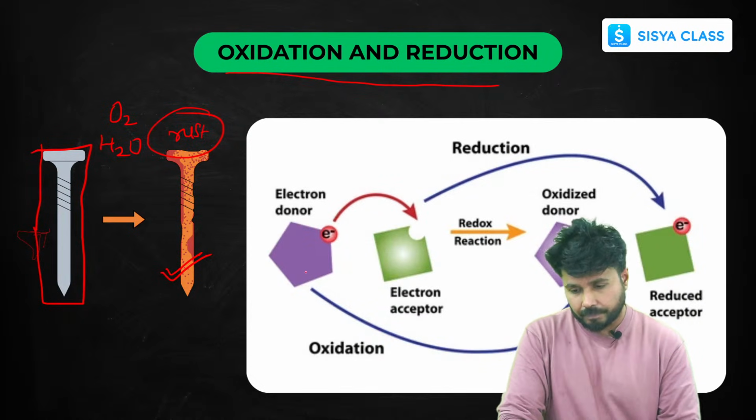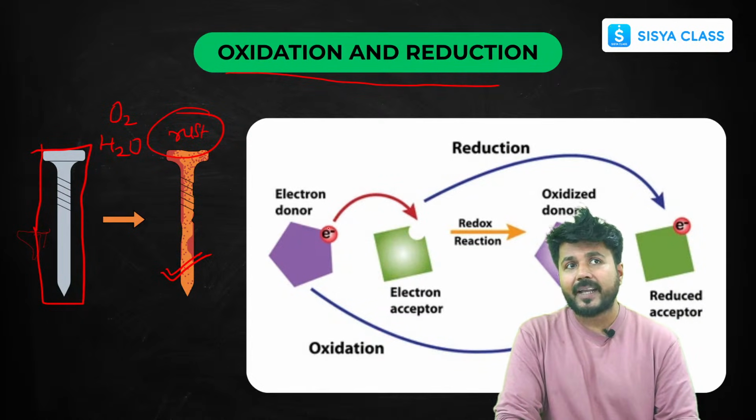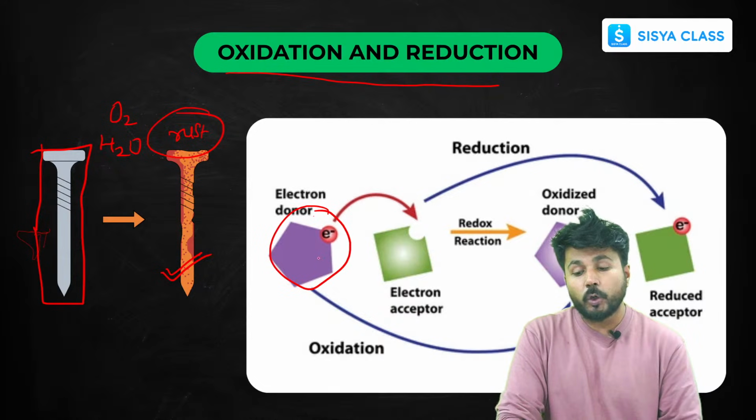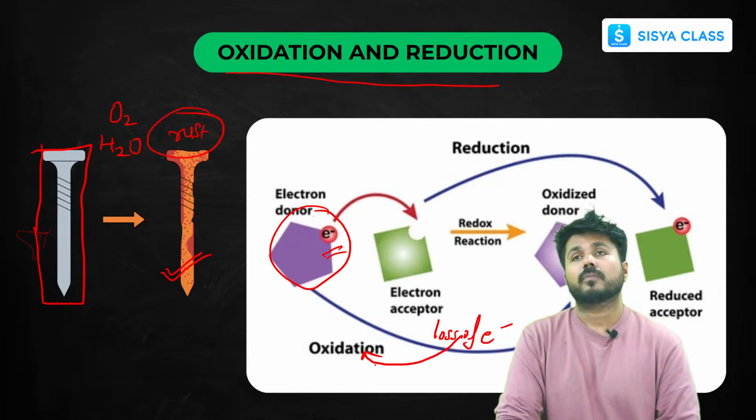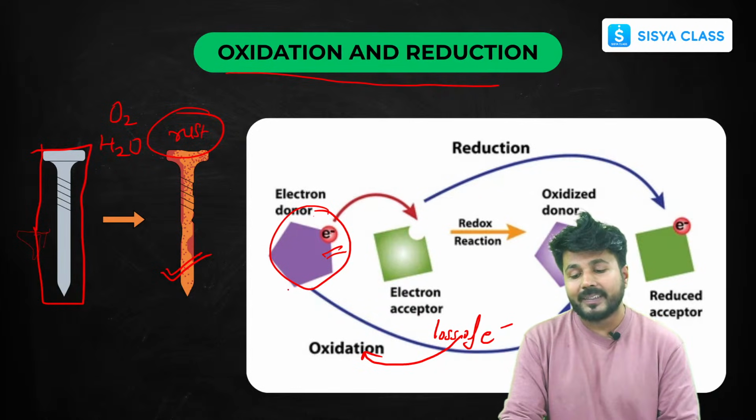Now, anything that has extra electrons will donate the electrons. If something is donating electrons, that means it is losing electrons. Loss of electrons means oxidation. If something is losing an electron, that means it is oxidized. Remember this word.